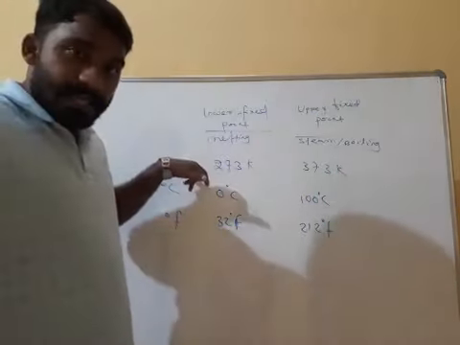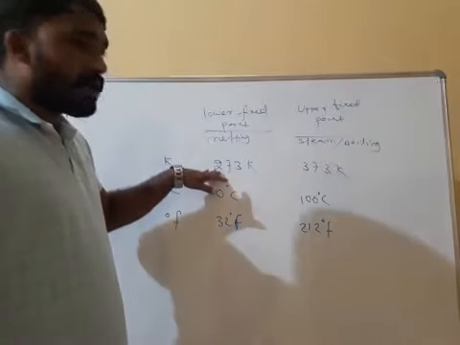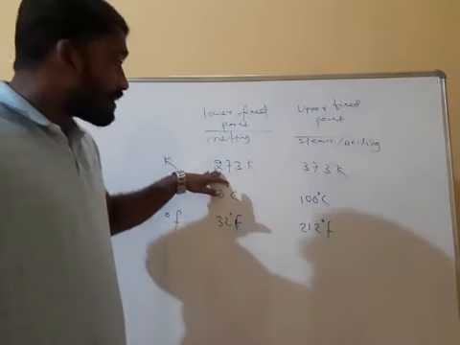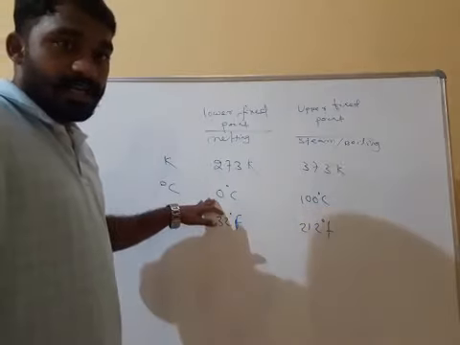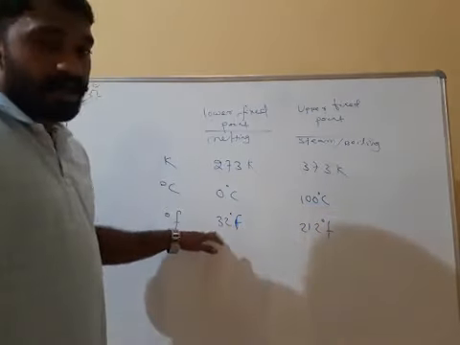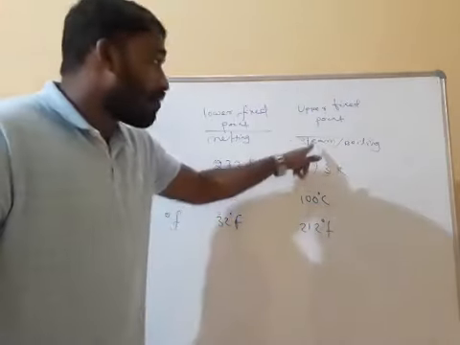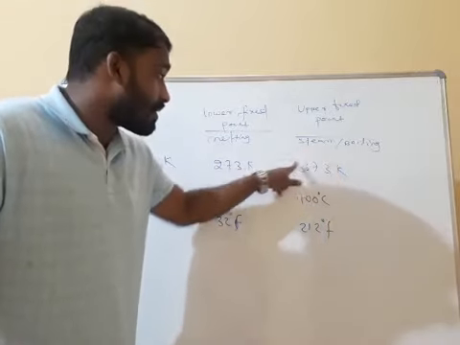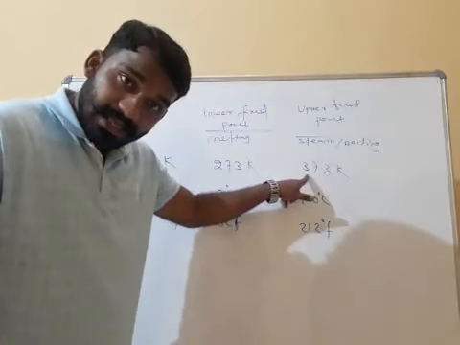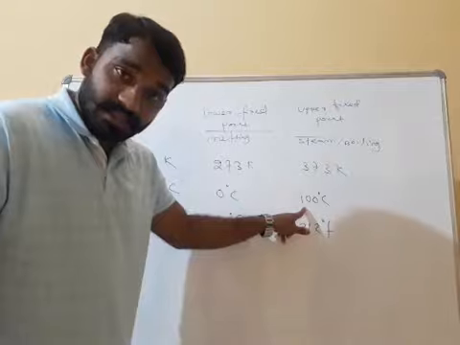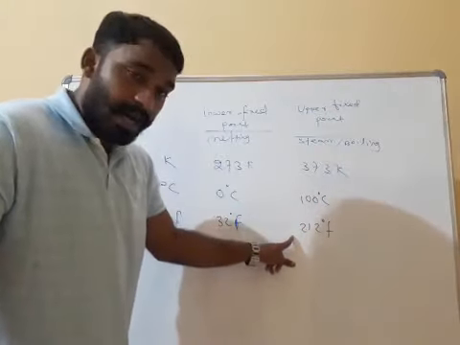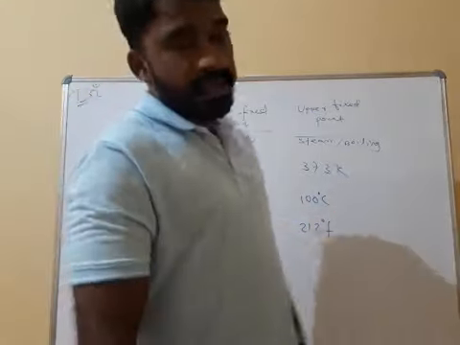So the melting point of ice is 273 Kelvin, 0 degree Celsius, 32 degree Fahrenheit, whereas the boiling point of water is 373 Kelvin, 100 degree Celsius, 212 degree Fahrenheit.